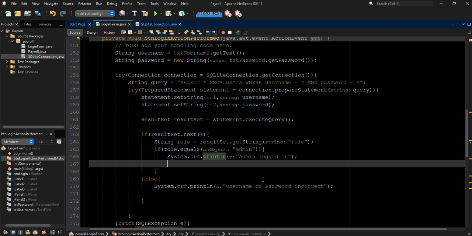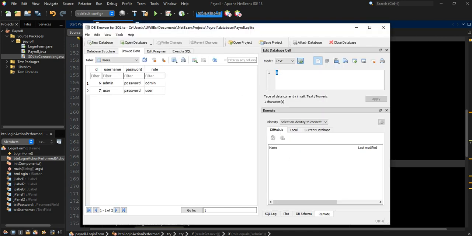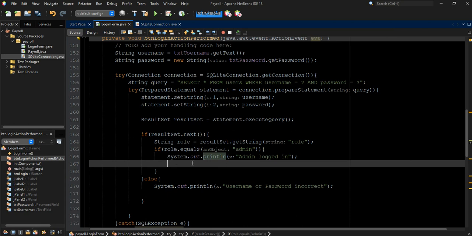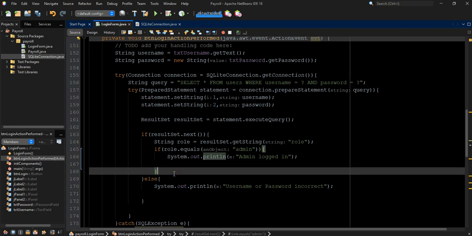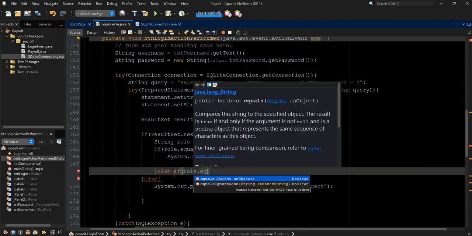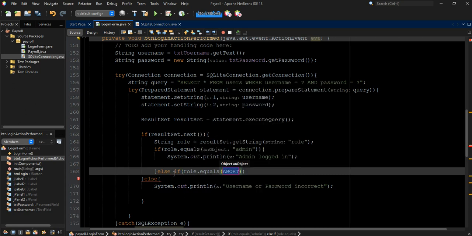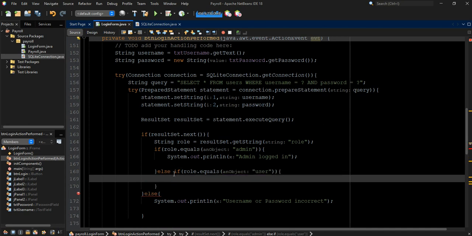All right, so now we'll do this. If role equals admin, that means whatever is inside the role is admin. We are checking this. If the role is admin, it will say System.out.print login admin login. That means admin has logged in. Else if role.equals user, what will happen?